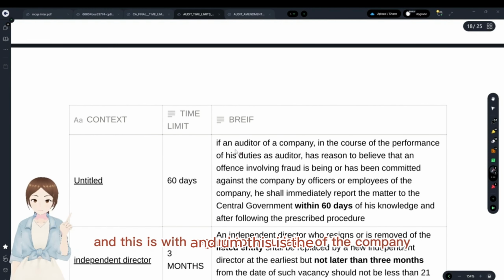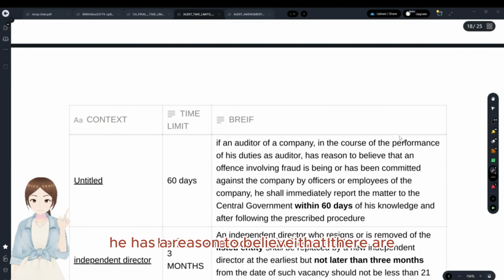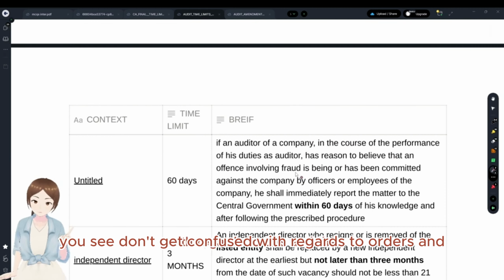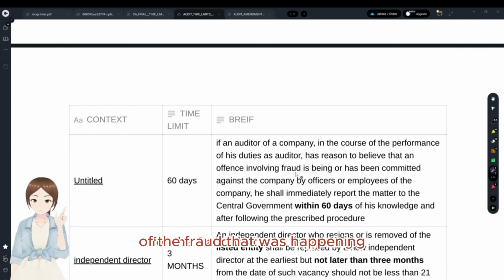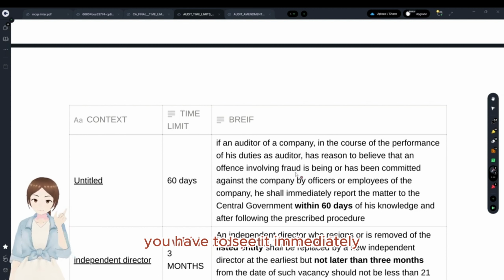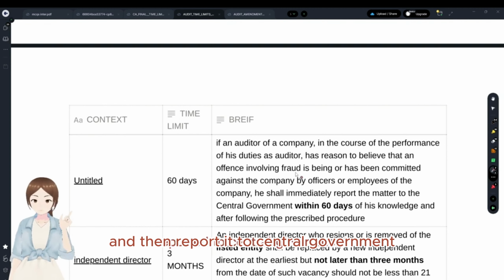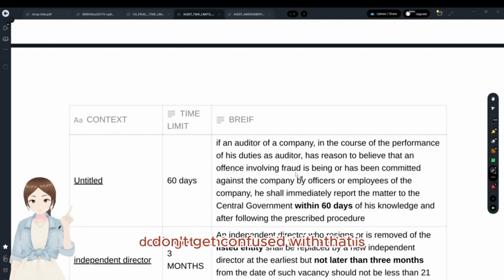And this is with regard to if an auditor of the company, in the course of performance of his duties, has reason to believe that there is an offense involving fraud. Don't get confused between this and fraud reporting in 45 days, where you have to say it immediately within 2 days to the board and audit committee seeking reply in 45 days, and then report it to central government. Don't get confused with that and this.